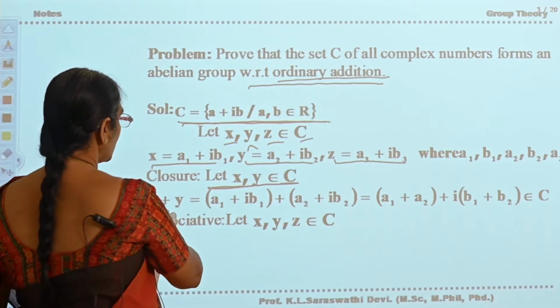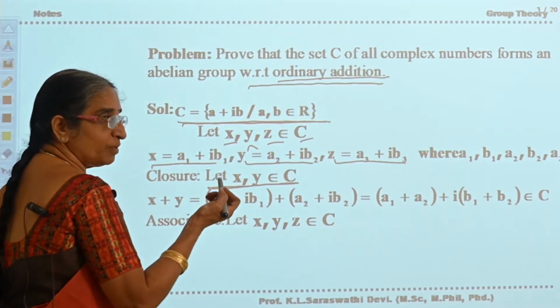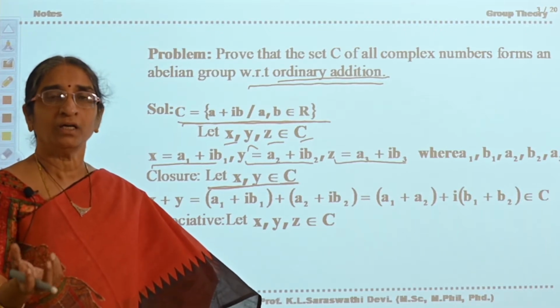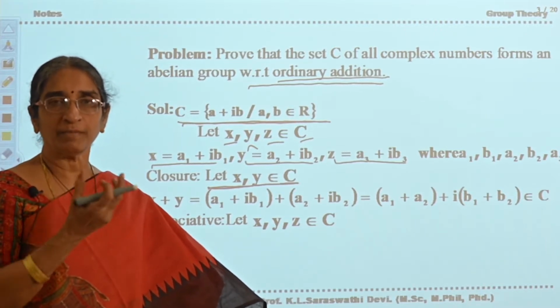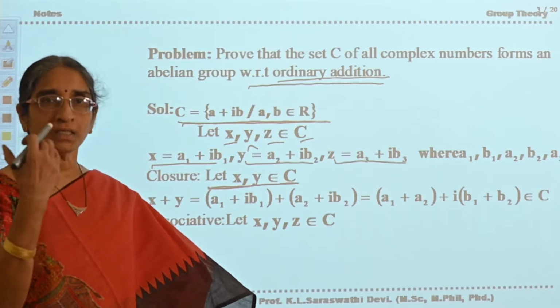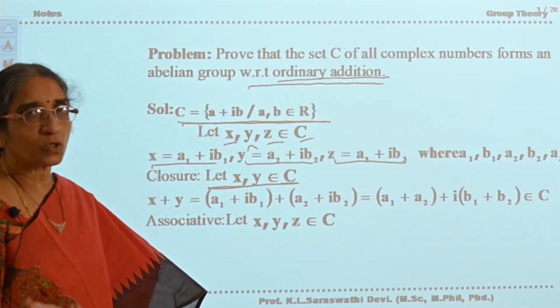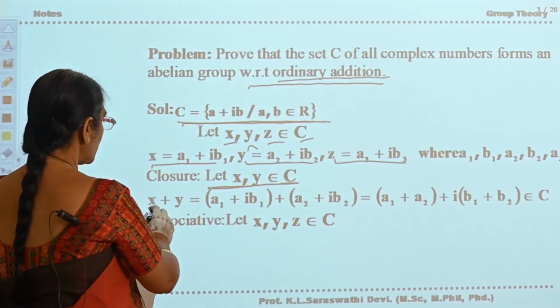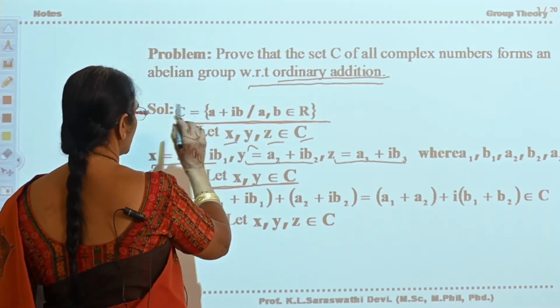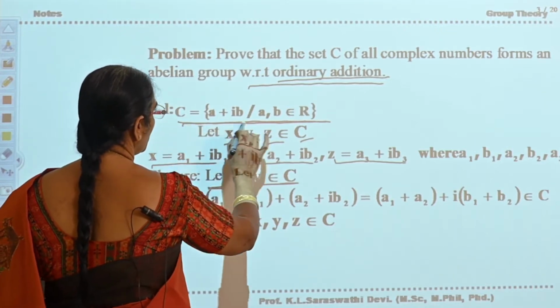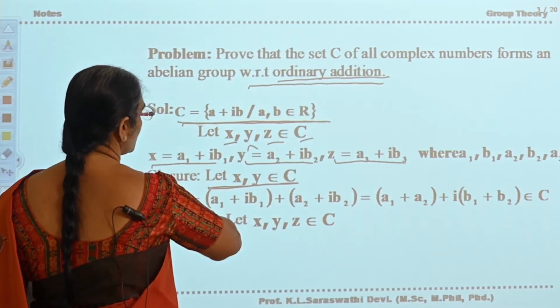Now let x plus y. What do you mean by closure property? If x and y are two elements in the set, and you operate the operator between those two elements, the result should be in that set. Then you will say that the operator satisfies the closure property. Now take x plus y. Where is x? In C. Where is y? In C. What is plus? It is the operator with which C is equipped.